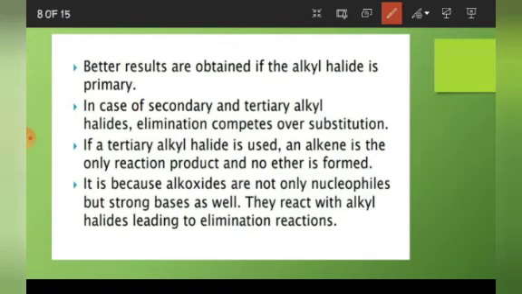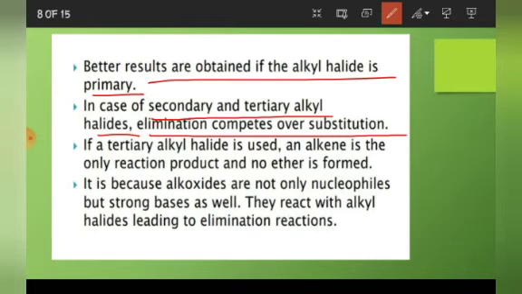See the conditions again written. Better results are obtained if the alkyl halide is primary. I told you right now. If we take secondary or tertiary alkyl halide, again elimination competes over substitution. So we will get what? Alkene as a product. If a tertiary alkyl halide is used, alkene is the only reaction product and no ether is formed. You need to remember, in tertiary only alkene is formed, but in secondary a mixture of alkene and ether is formed.